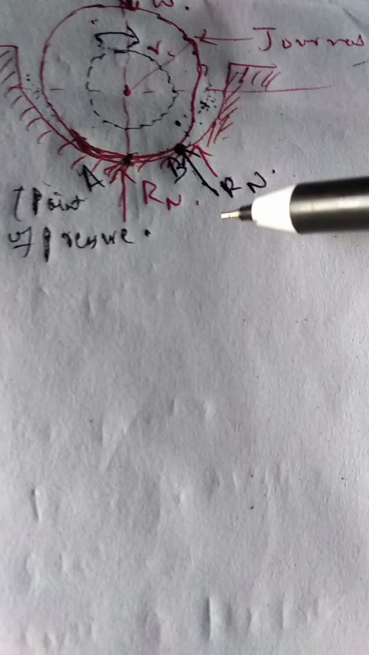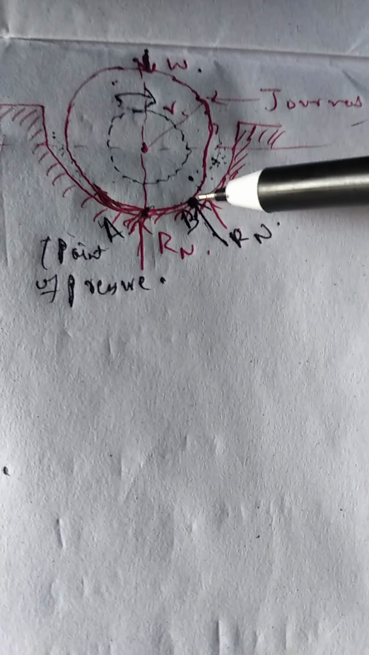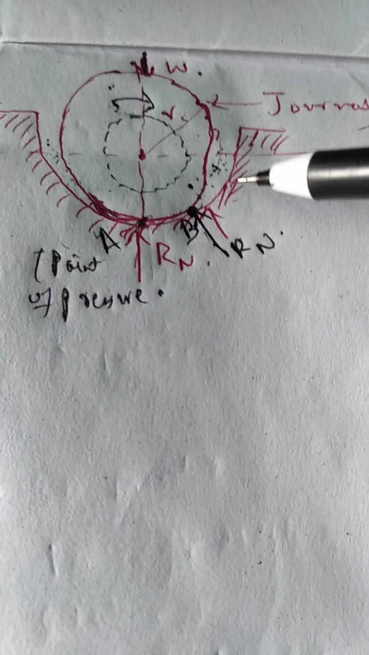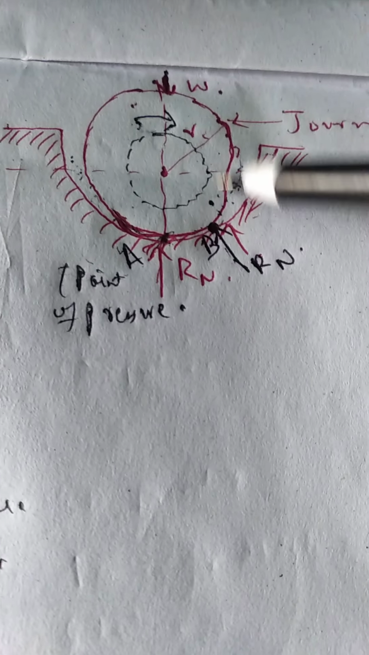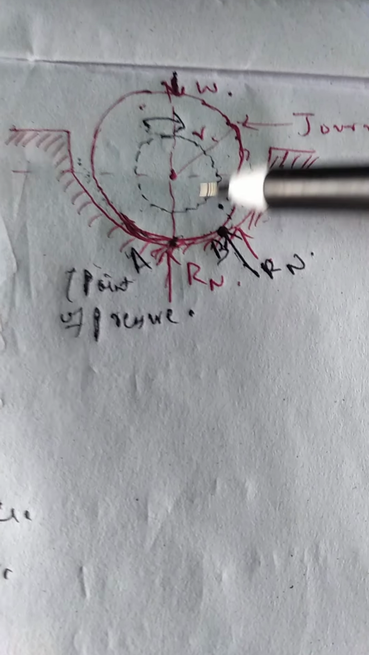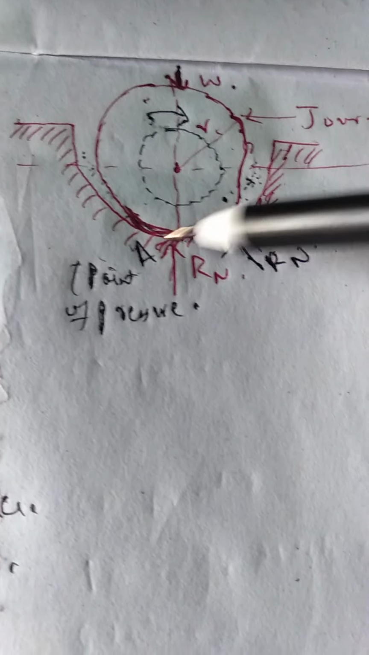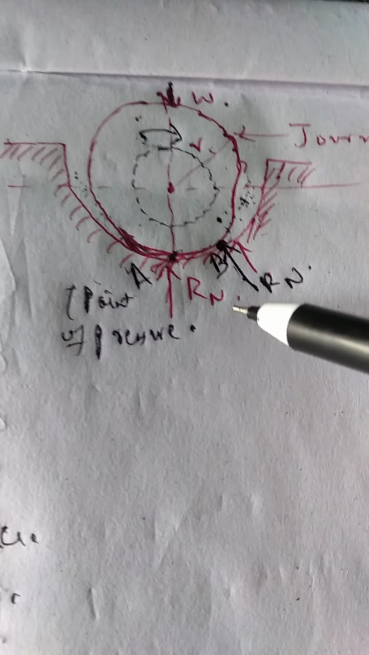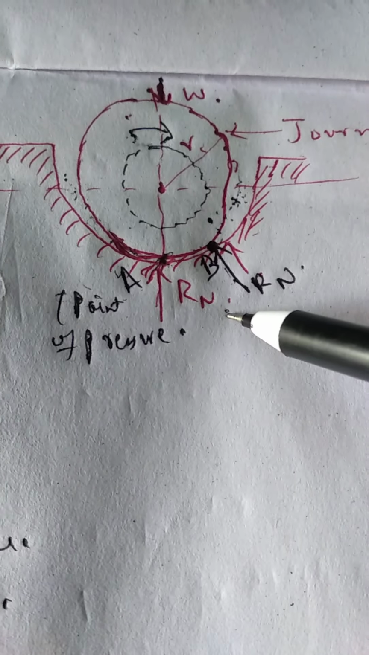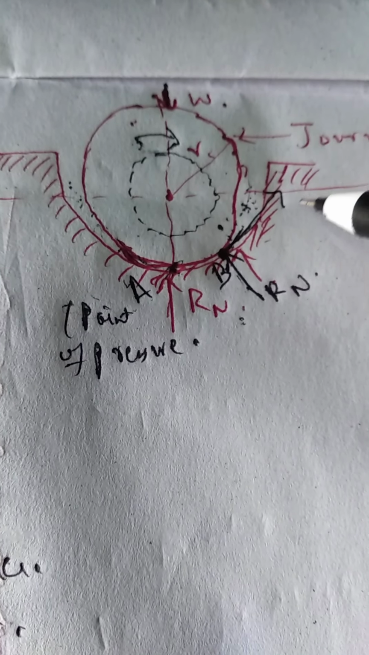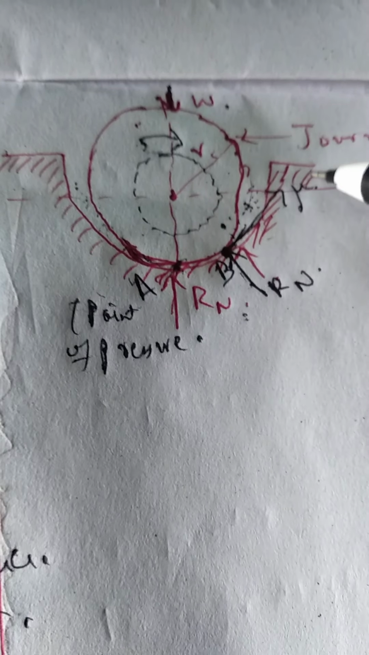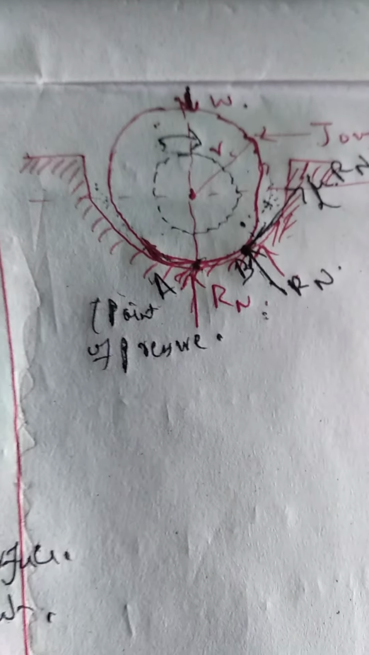Due to this motion, the journal is now rotating in the clockwise direction, and as a result this Rn shifts. It shifts due to the force of friction, which tends to oppose the motion of the journal along this bearing. So it is moving in this direction, and there will be a force of friction acting in this direction, opposing the motion of the journal. Its magnitude will be mu into Rn.